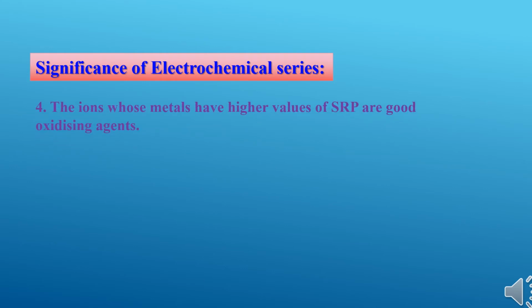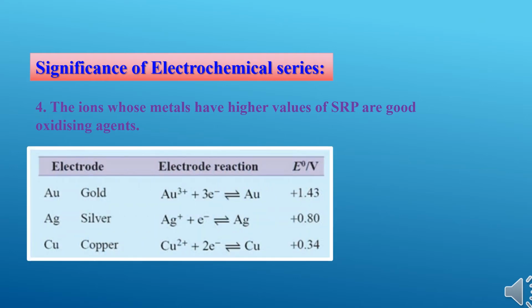Fourth significance of electrochemical series. The ions whose metal have higher value of SRP are good oxidizing agents. If you look at this table, among these three elements, gold is having highest electrode potential, that is 1.43 volt. So among these three elements, gold is the strongest oxidizing agent.